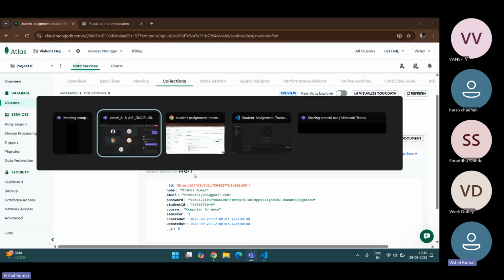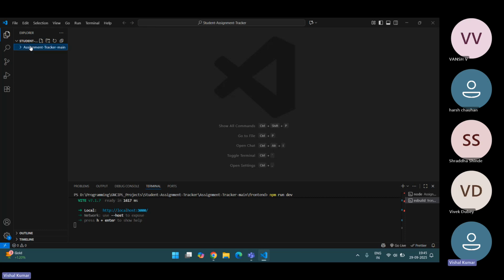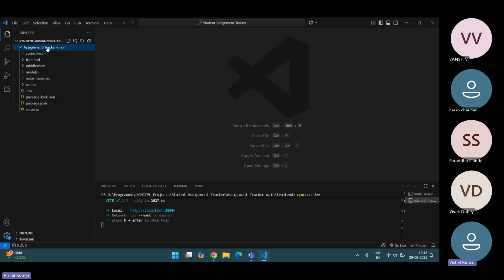I'm going to share my project. I made my project on an assignment tracker, as many of the students have made this. So here's my project. I've separated the backend part. Here's outside the backend part, and inside the front end part.